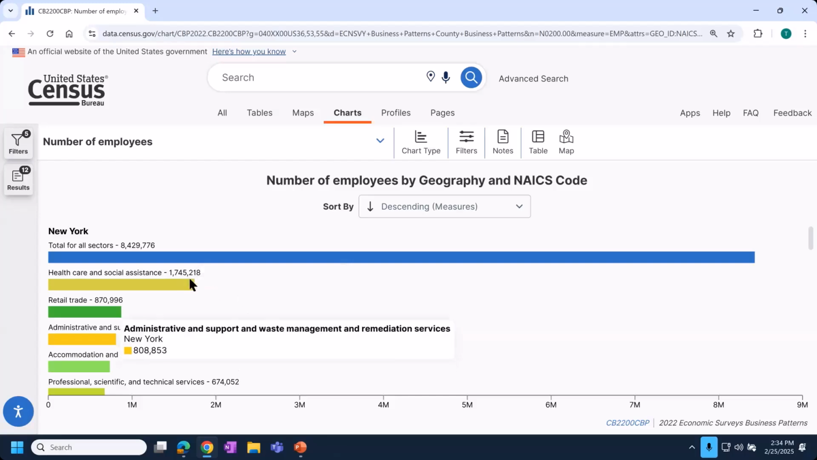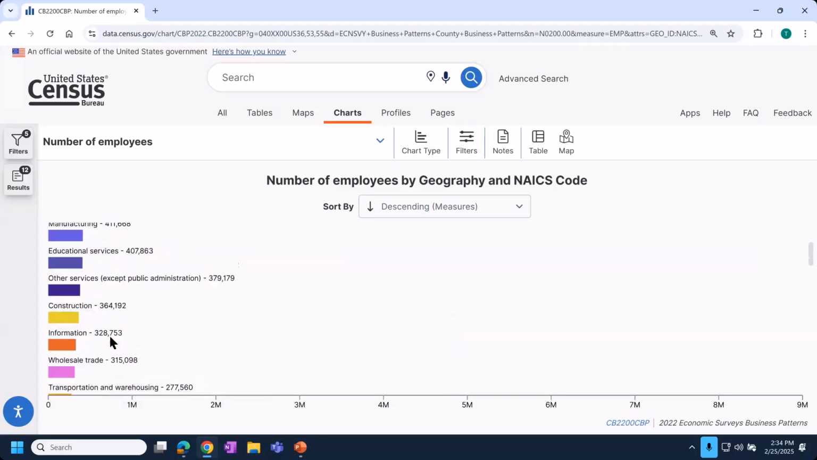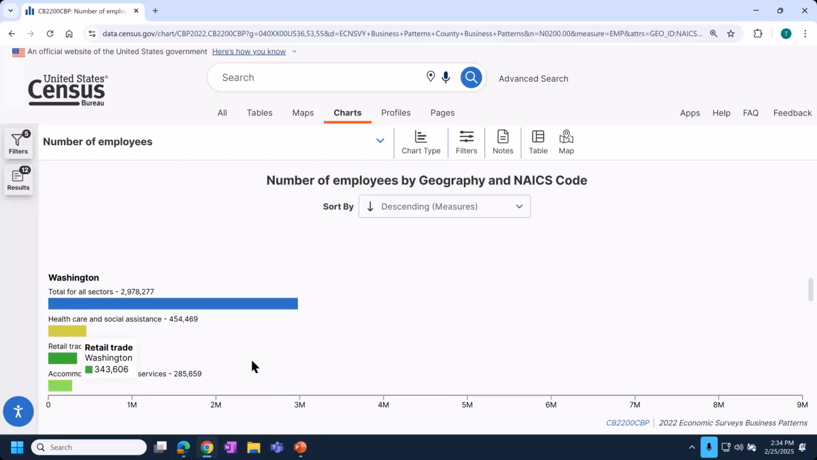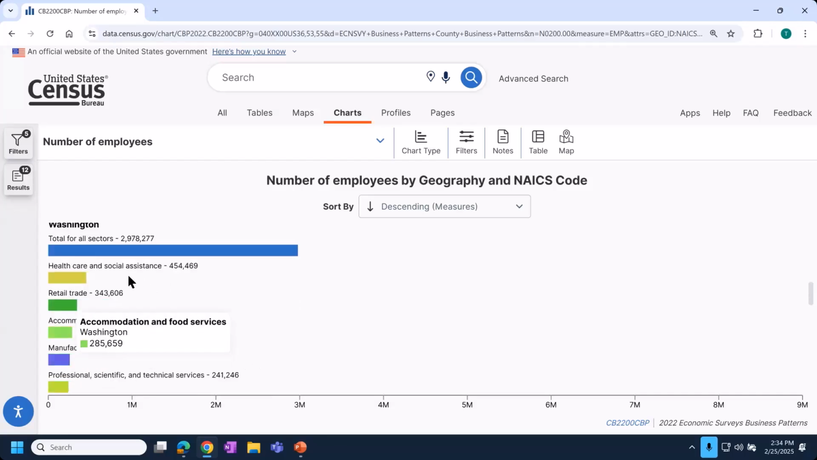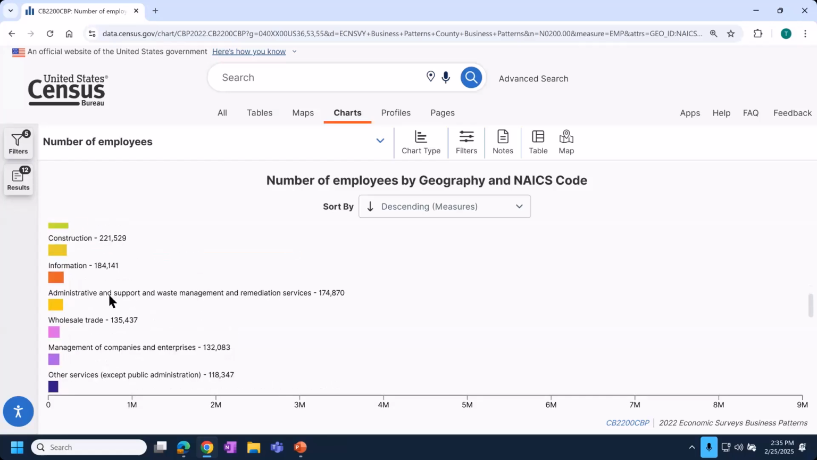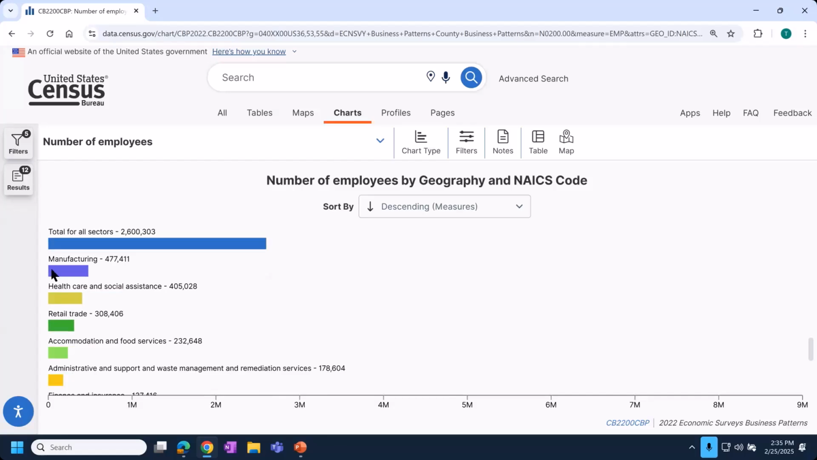We can see for New York, it's healthcare and social assistance, retail trade, and administrative and support and waste management and remediation services. The top 3 in Washington are healthcare and social assistance, retail trade, so similar to New York. And their third option, though, is accommodation and food services. And scrolling down for Wisconsin, we see their top industry is manufacturing for employing people in their state, followed by healthcare and retail trade.